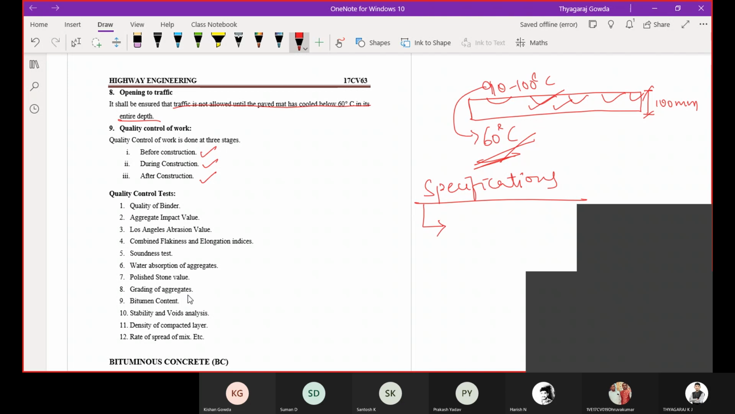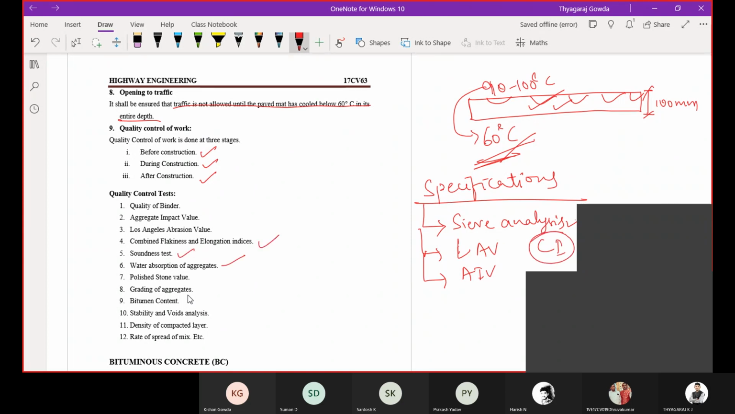Okay, the first specification is gradation. So we are going to conduct sieve analysis. You can write sieve analysis. Second one is Los Angeles abrasion value test we are going to conduct. Then the aggregate impact value test. Then the combined index test we are going to check.